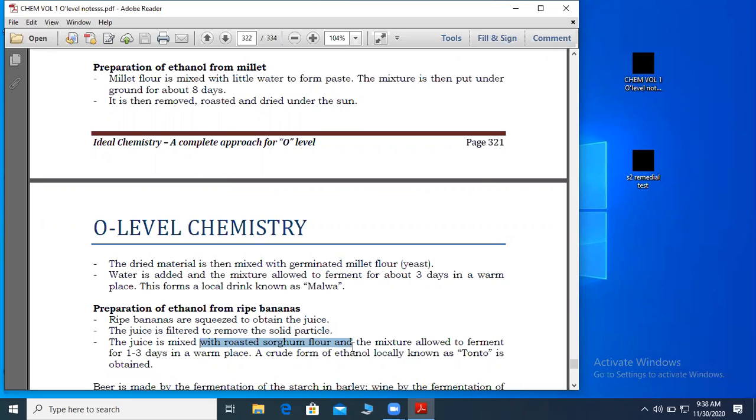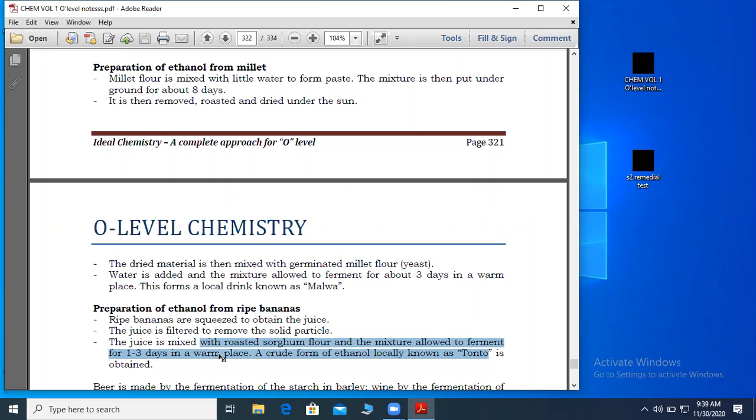We get our alcohol. The juice is mixed with roasted sorghum flour, and the mixture is allowed to ferment for 1 to 3 days in a warm place. So for us, what we do, we usually cover that mixture with some dry grass and banana leaves to create that warmth. That's why we are saying in a warm place.